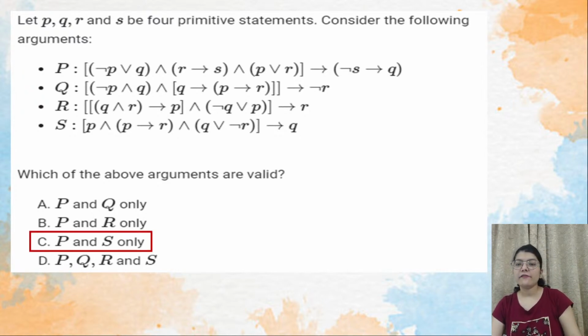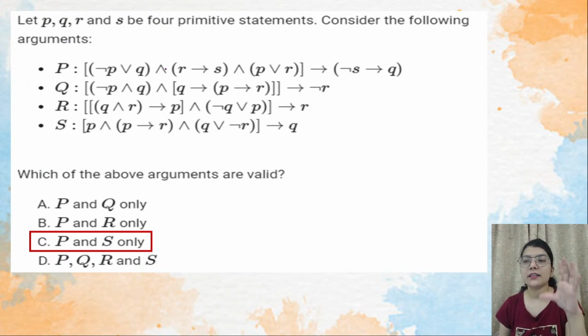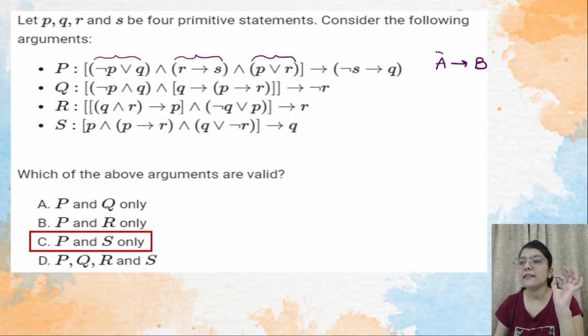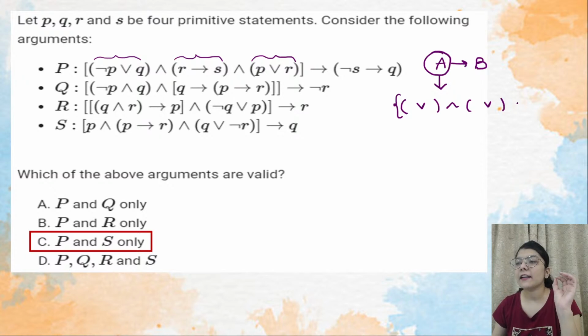Whenever you have questions of this type, where there are certain arguments, certain propositions, connected with the help of AND, and then they imply something, if the type is A implies B, and this A is composed of many propositions that are connected with the help of OR, and all together they are connected with the help of AND, if this is the type.